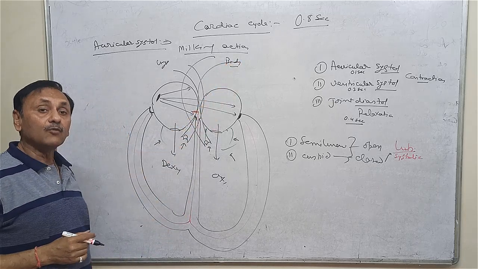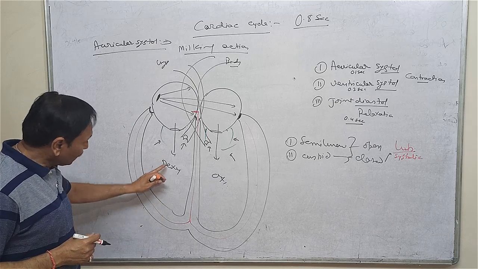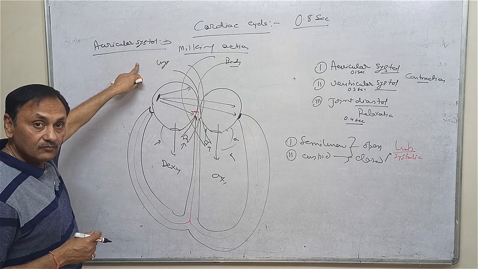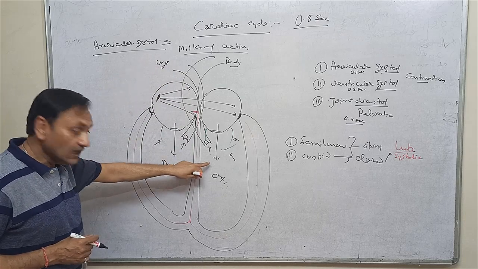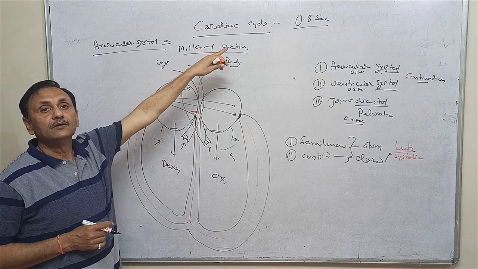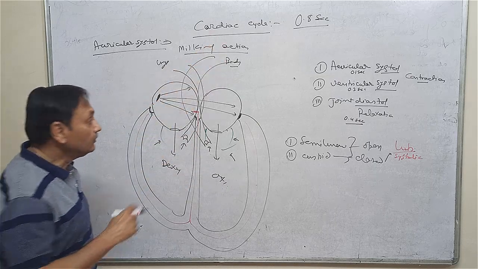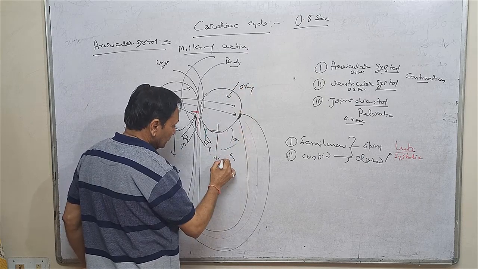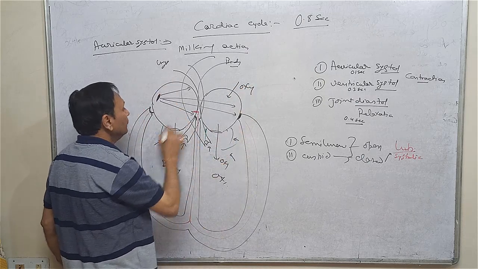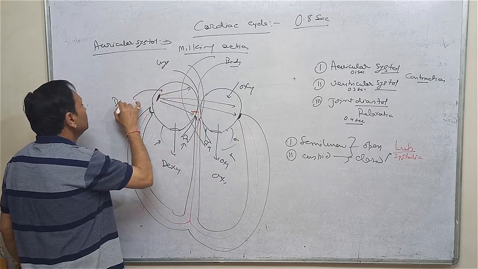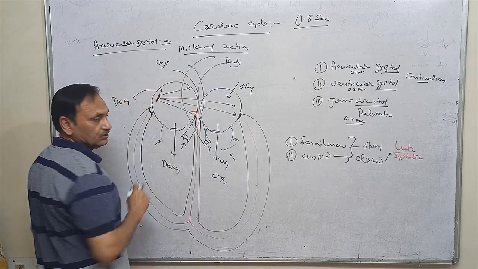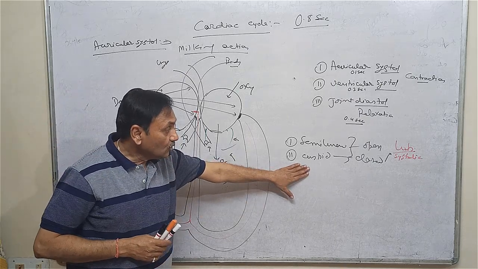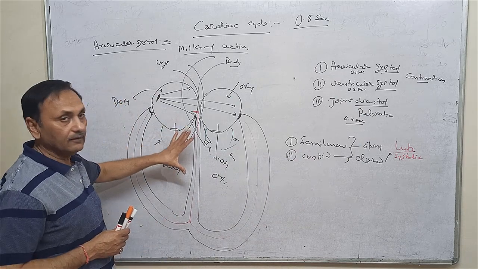Whenever the semilunar valve opens, the blood moves from the right ventricle to the lungs for oxygenation, and from the left ventricle to the body for the supply of oxygenated blood, because here we know the blood is oxygenated, and here it is deoxygenated. Understand? This is the cause of the closing and opening of these valves.